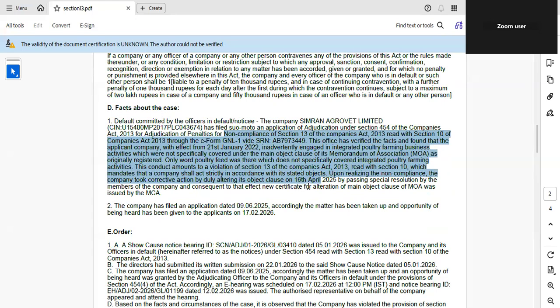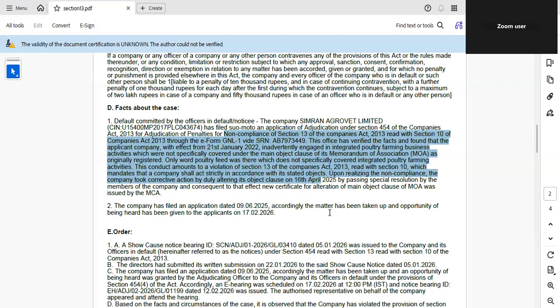Then, a good point actually noted by ROC: the company later realized the mistake, passed a special resolution on 16th April 2025 and altered the object clause, and a new certificate was issued by MCA. However, post facto correction does not erase past default.